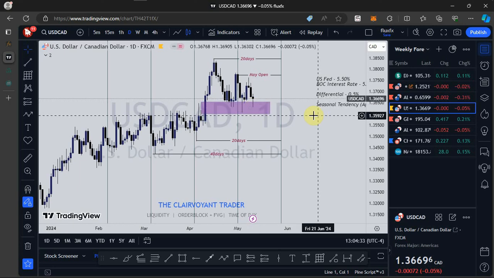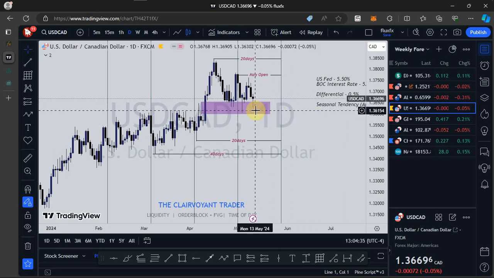And so going into next week, I don't want to see price come closer to this low. Even if price should take out this low, it should be a liquidity sweep.